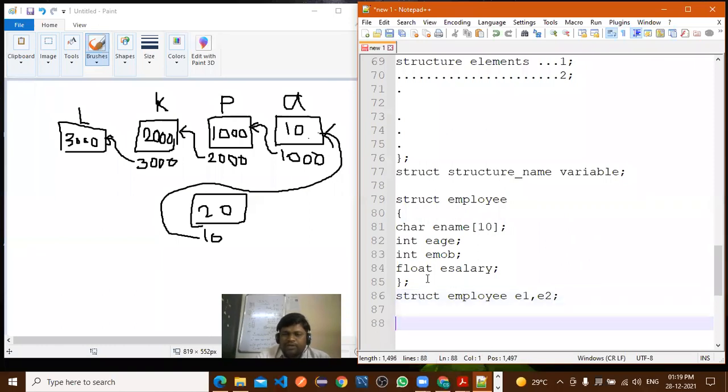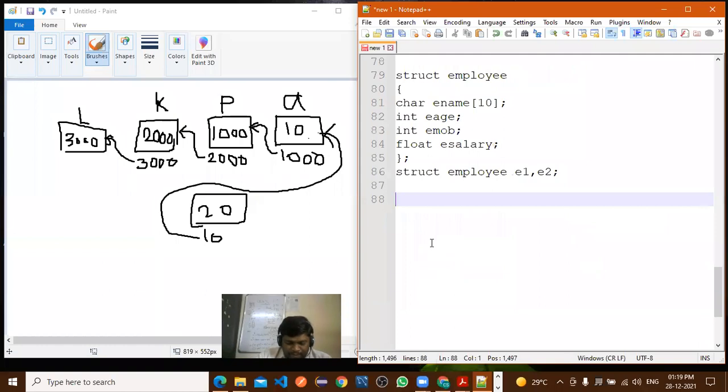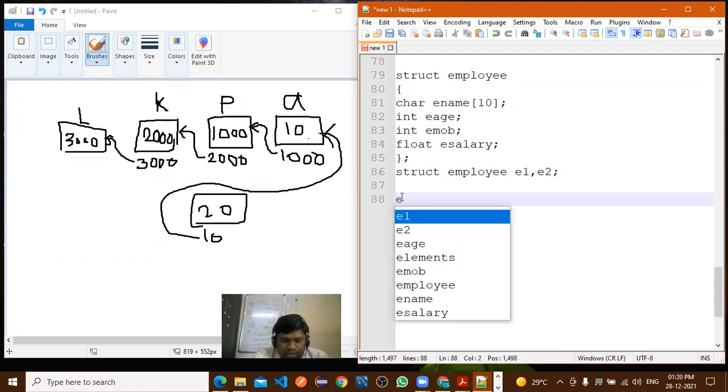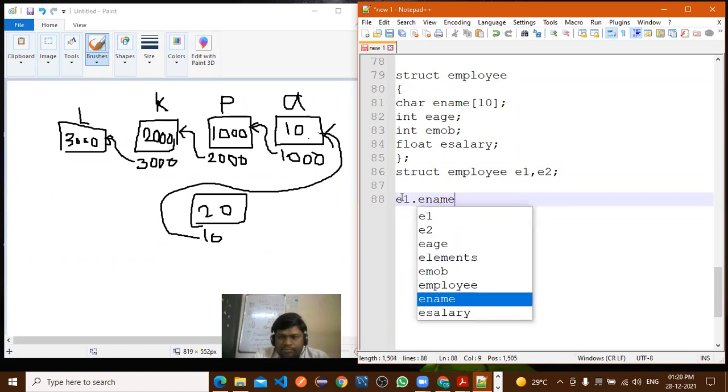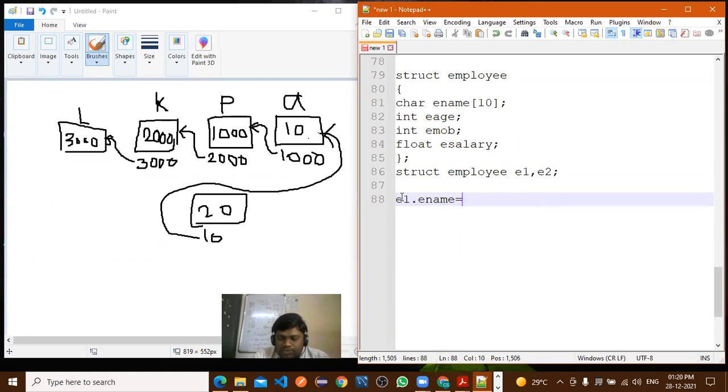Now how to assign the values to those variables? Suppose I want to assign the value to E1. So directly you can call E1 dot ename equal to. This is the character string, so here you can assign it as ABC like this. Is it right? Yes or no?